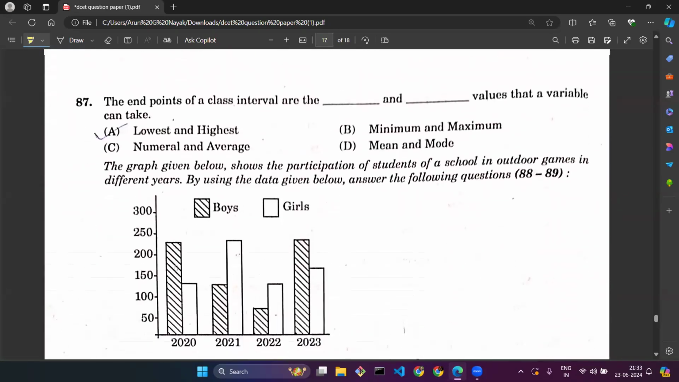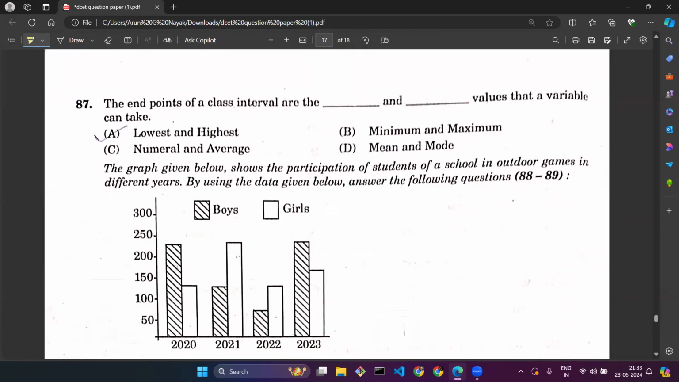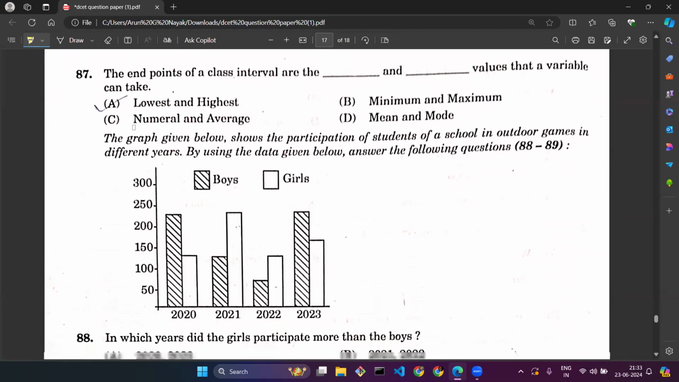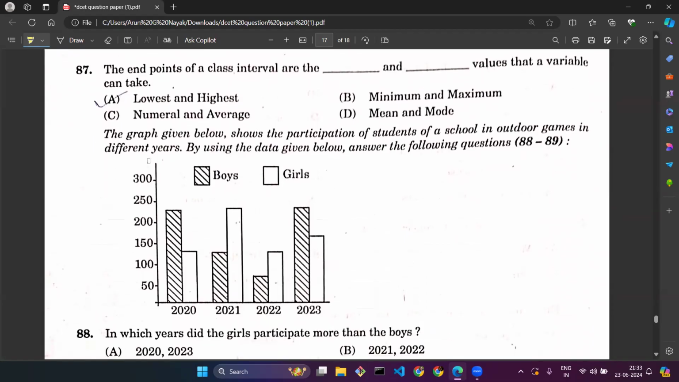Question number 87. The endpoints of a class interval are the dash and dash values that a variable can take. So the endpoints of a class are always the lowest and highest. If you know those concepts, we call them lowest and highest. We also call them low and high, or denote them with L and H.